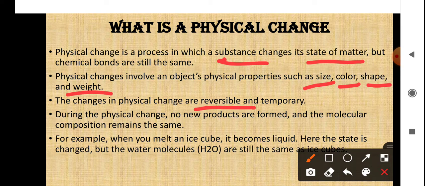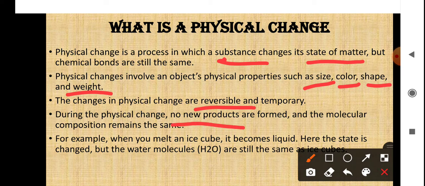How are they reversible? Just now I told you water can change into ice by cooling. Again, the same ice can come back to the liquid state when we supply heat, or when you keep it out at normal temperature. The liquid water, when we supply heat, can go to the gaseous form. So the state of matter is changing, but no new products.